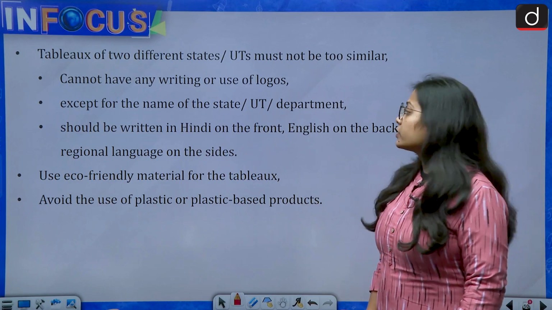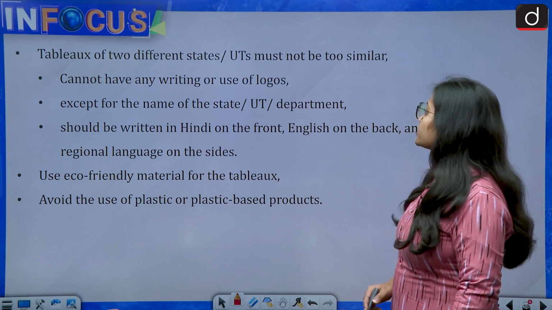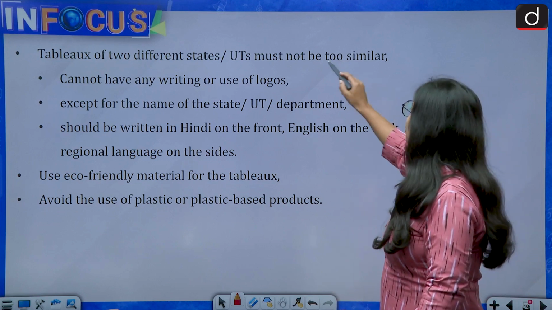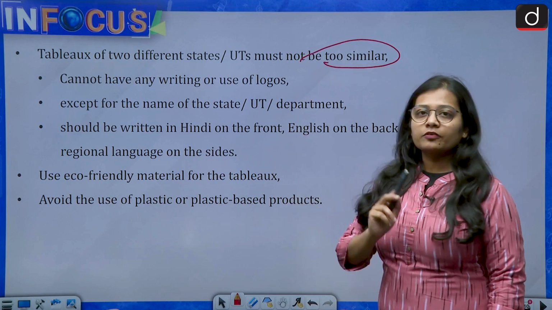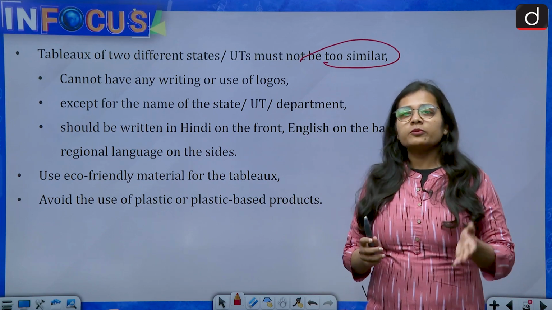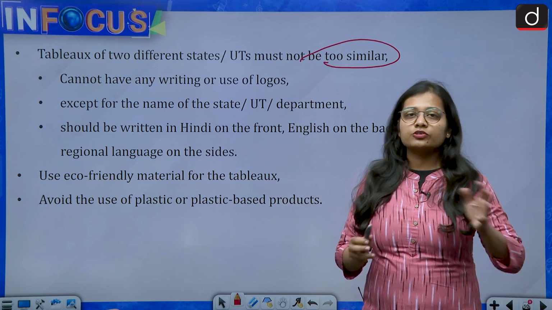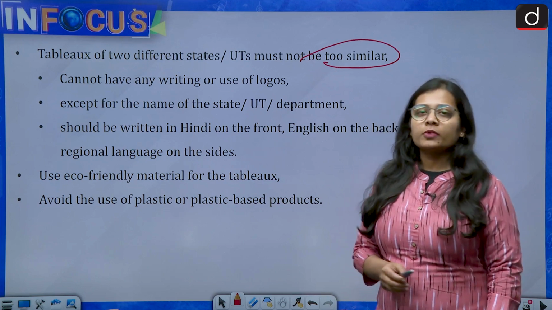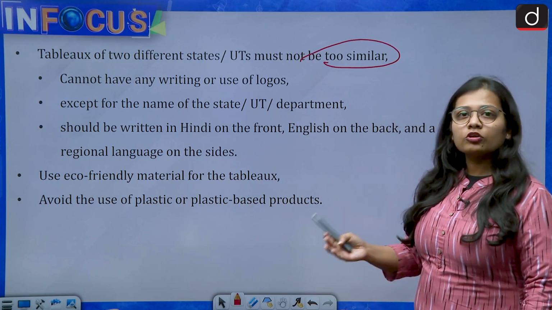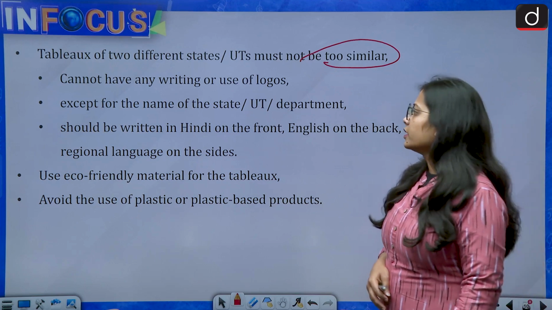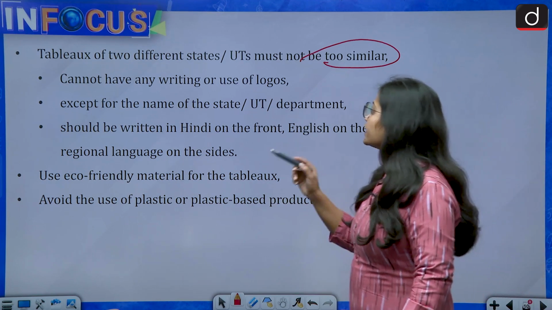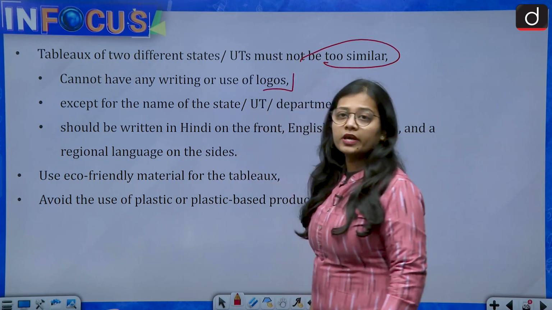Now let's talk about how the tableaus of two different states or UTs must not be too similar. As I've told you, a state must stick to its theme and should not try to include material or content from other states. Then they cannot have any writing or use of logos on their tableaus.